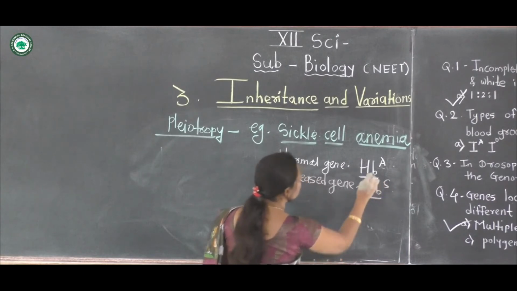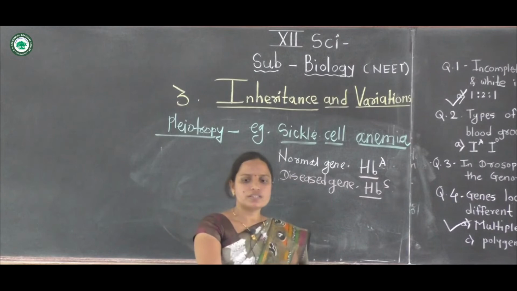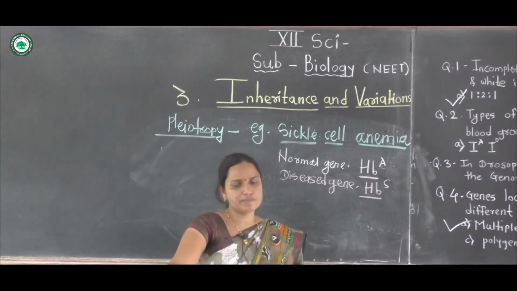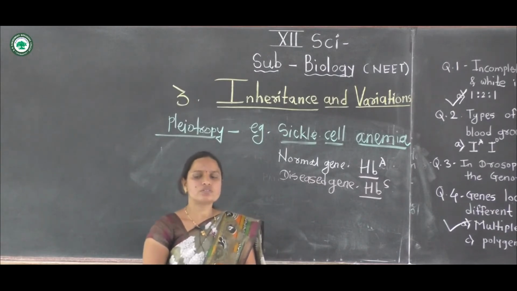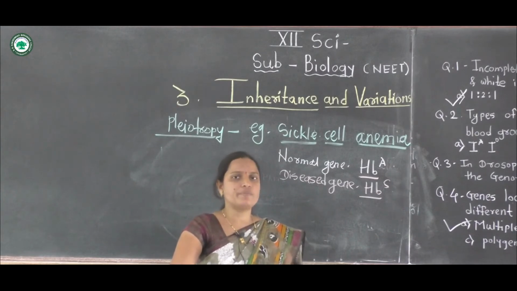The carriers are heterozygous HBA HBS. This disease is caused by the gene HBS, and they produce the normal, sickle cell carrier and sickle cell anemics.